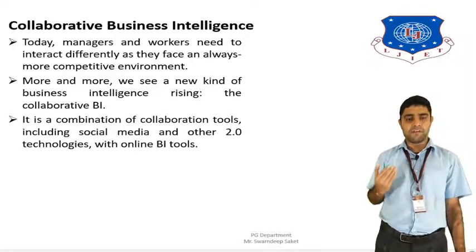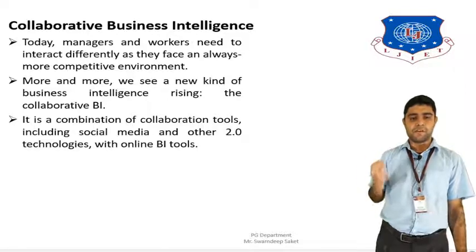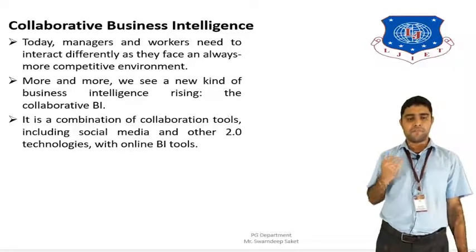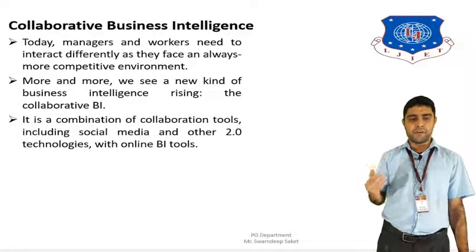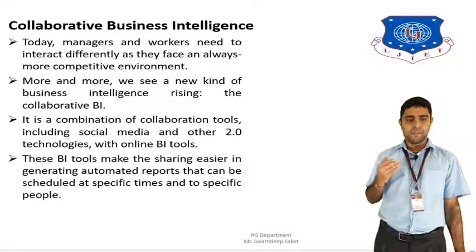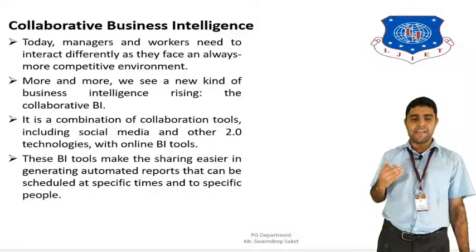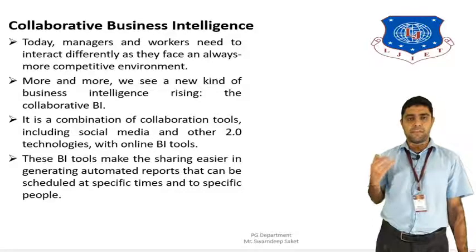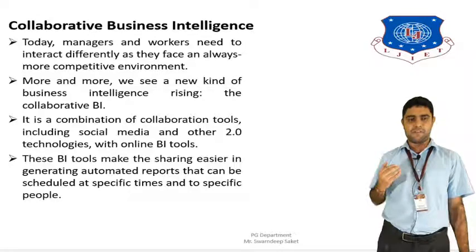It is the combination of collaboration tools. It combines different collaboration tools, like social media such as Facebook or Twitter, and other Web 2.0 technologies with online business intelligence tools. These tools make sharing easier and generate automated reports, which can be scheduled at a specific time and for specific people. That is called collaboration in business intelligence.